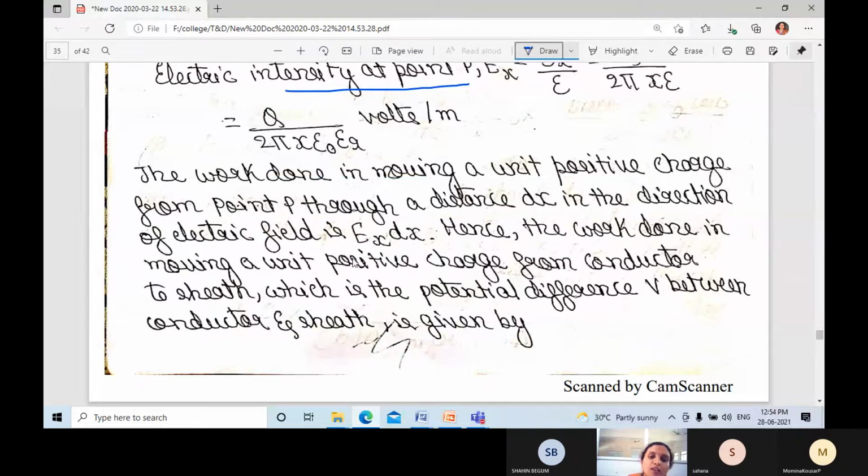So the work done in moving a unit positive charge from conductor to sheath gives the potential difference V between conductor and sheath.